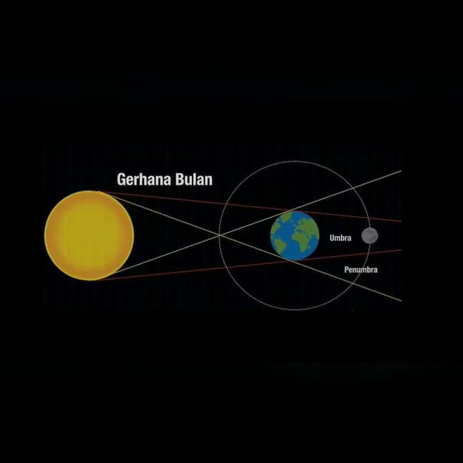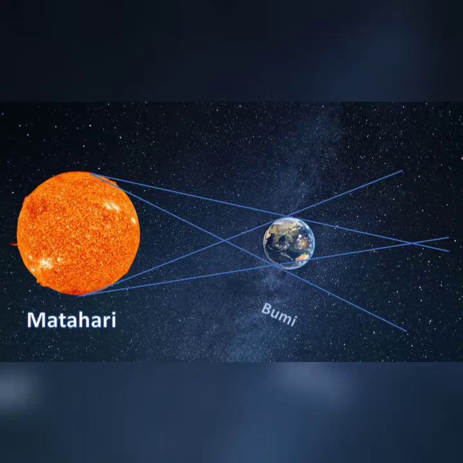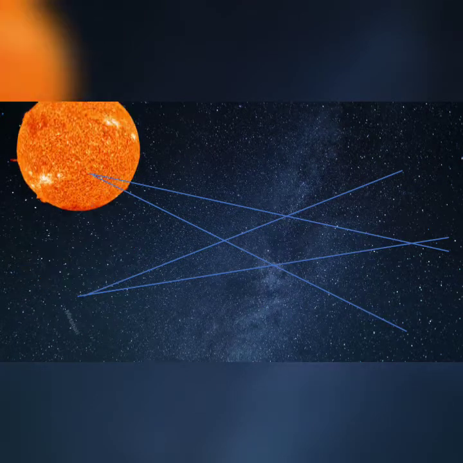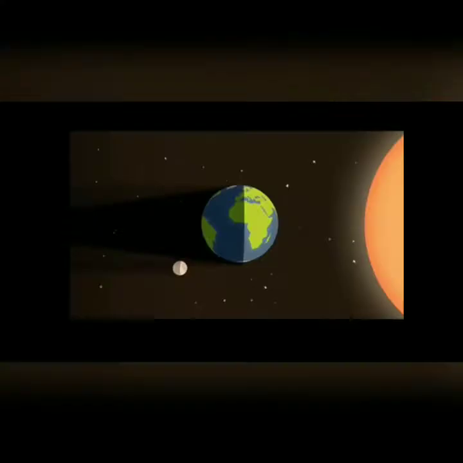Lunar eclipses. A lunar eclipse occurs when the Earth, Sun, and Moon are in a straight line. This event occurs at night. During a lunar eclipse, the light of the Sun that should be received by the Moon is blocked by the Earth, so that the Moon is in the shadow of the Earth.